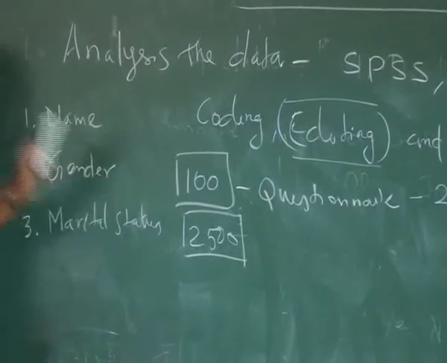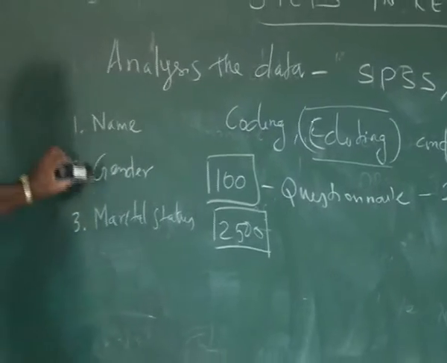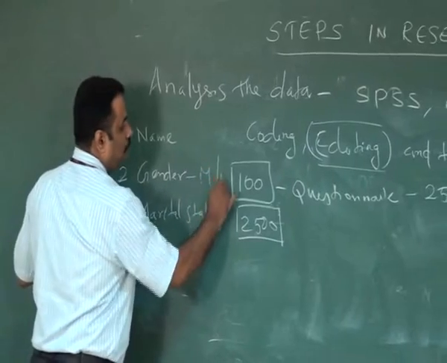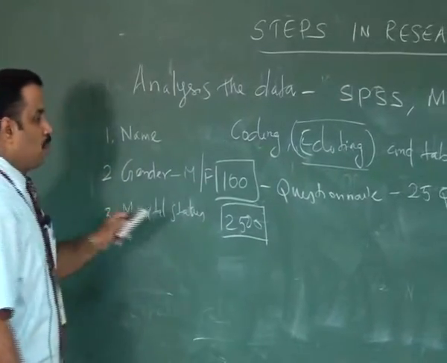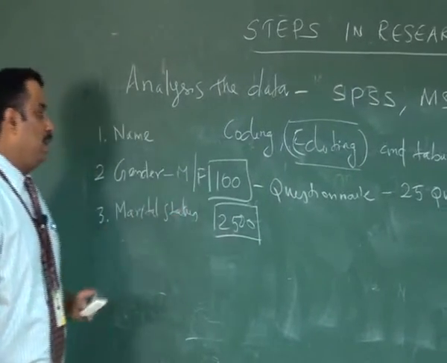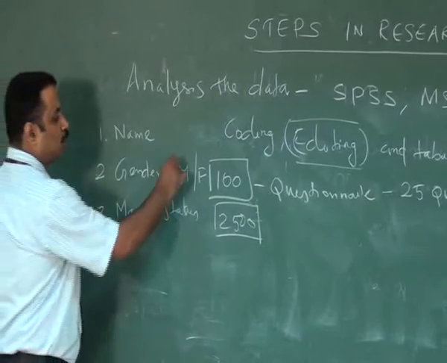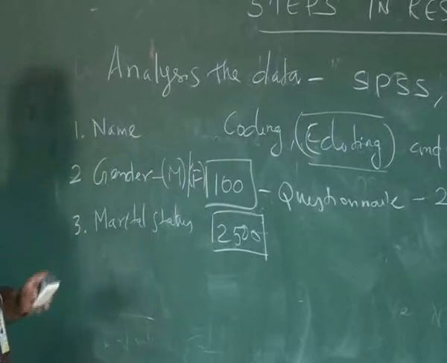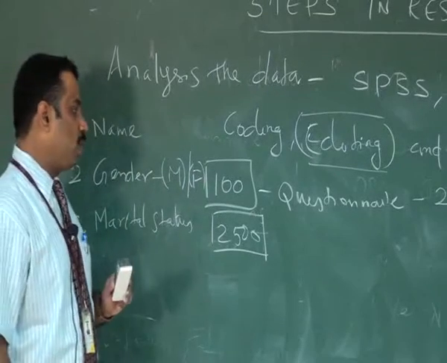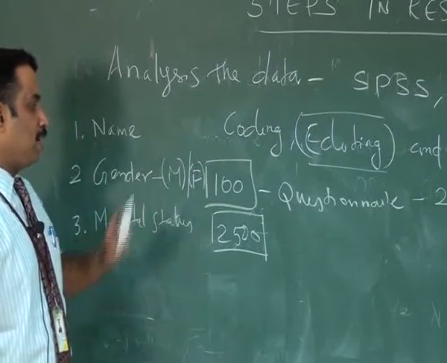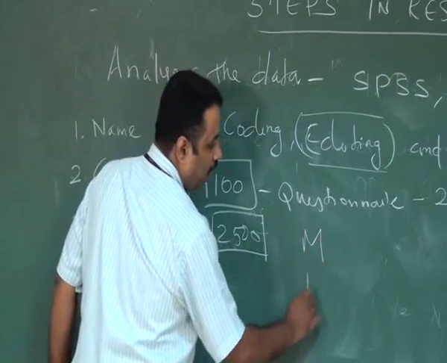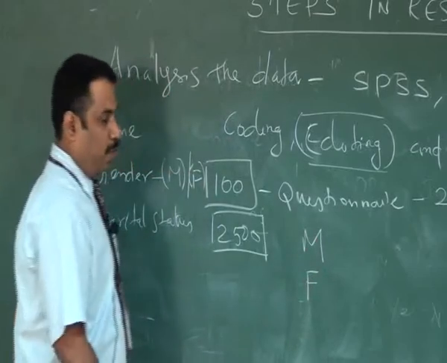For our coding purpose, we can take any one of these. So gender, male or female. Out of these 100 respondents, how many respondents are male, how many respondents are female. So the researcher's first work is to check all the 100 questionnaires and identify how many respondents are male, how many are female.